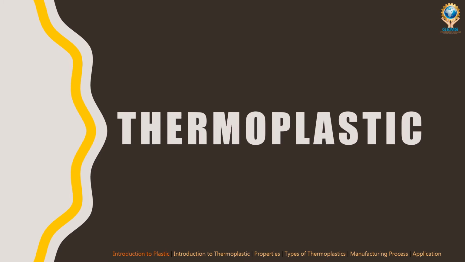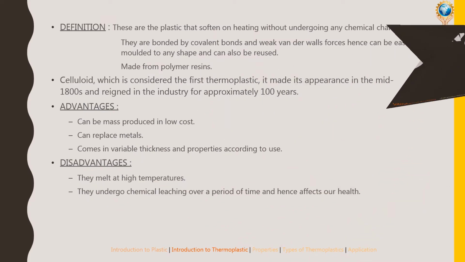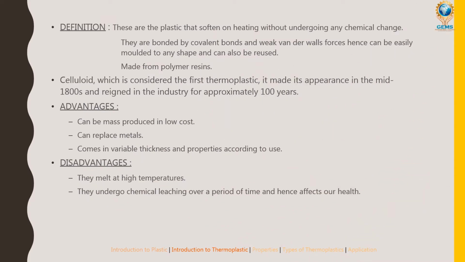Now we go to the thermoplastics. First is the definition of thermoplastics. These are the plastics that soften on heating without undergoing any chemical changes, and they are bonded by covalent bonds and weak van der Waals forces, hence can be easily molded to any shape and can be reused.